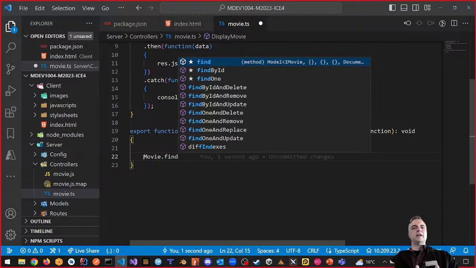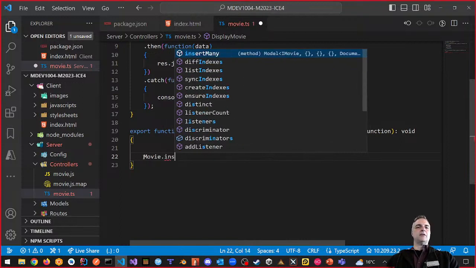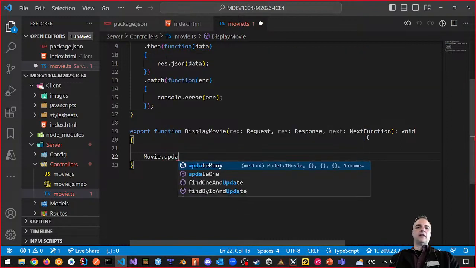Well, to me, it makes sense that I might say, and look at these other ones, find by ID and delete, find by ID and update. Well, I like that one for update, right? So find is there. What about if I did something like insert? Insert many, it says, but there is no insert function. So that tells me right there that the insert functions we had before are gone. They don't exist anymore. So then we would probably use something like update, like find and update or just update one.